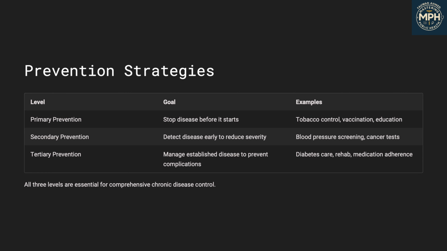The second is secondary prevention, which detects disease early to reduce severity. Examples include cancer screening and blood pressure monitoring. The third is tertiary prevention, which focuses on managing established disease to prevent complications, like diabetes management to avoid kidney failure. Together, these strategies form a comprehensive prevention framework.